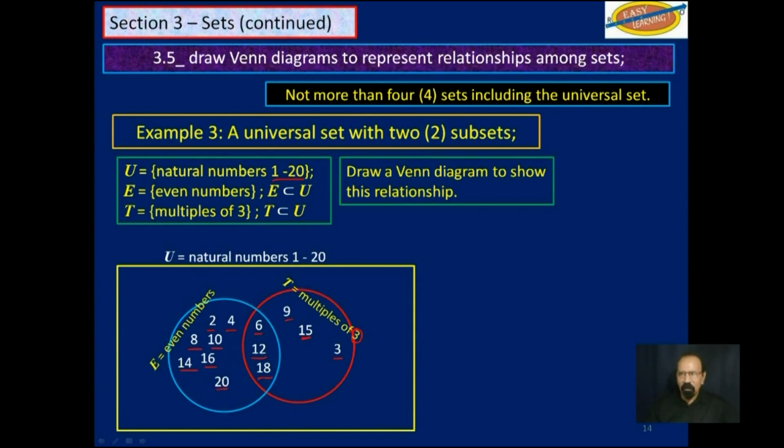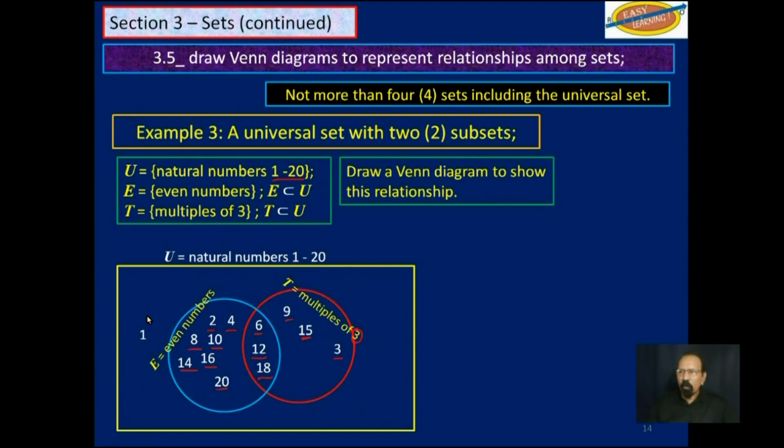Now, this is not very difficult. So what numbers are not included in that we will put on the outside here, outside of those two circles, but within the yellow box.